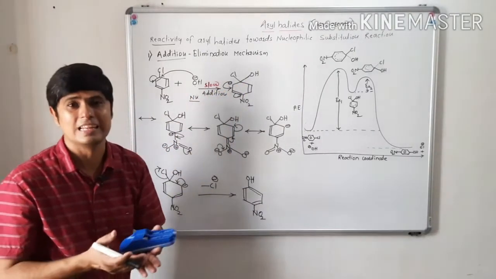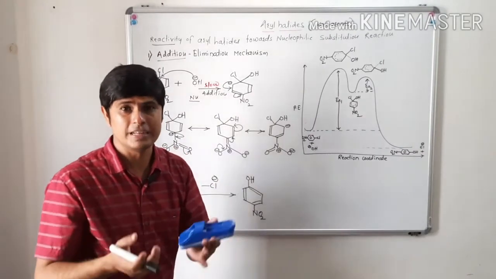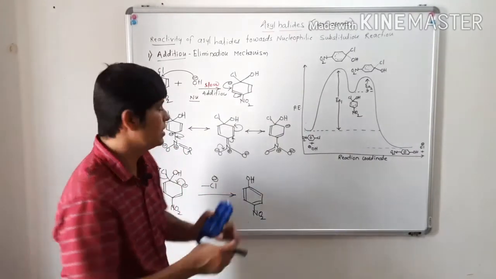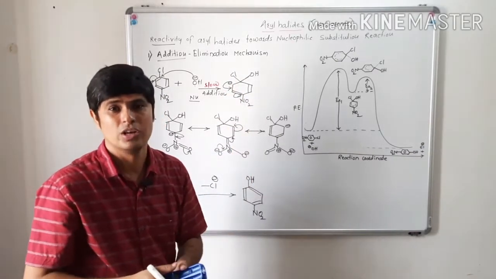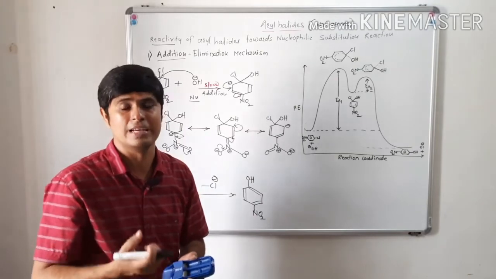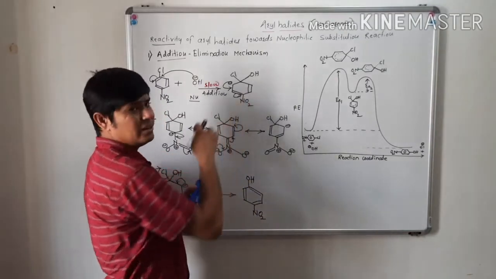This anion is highly unstable, but if this aromatic ring has an electron withdrawing group like a nitro, then that anion will get stabilized through what? Resonance of this electron withdrawing group.